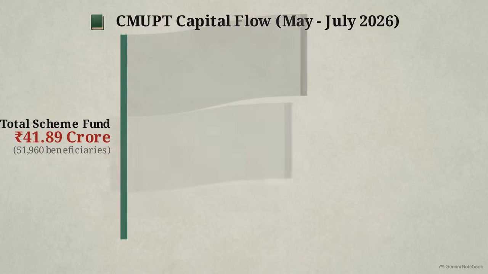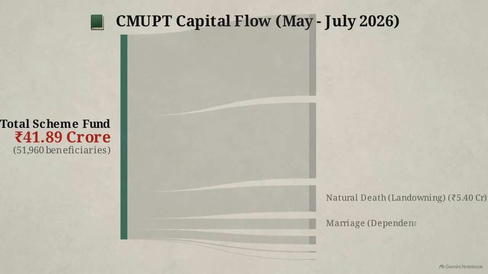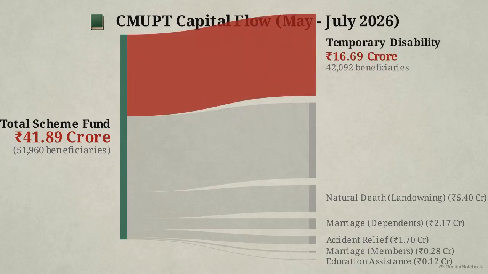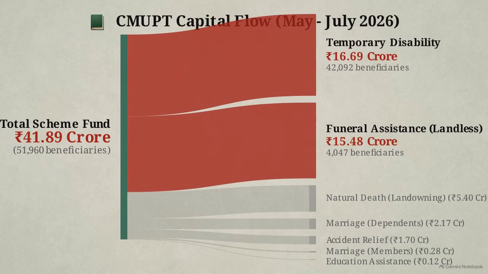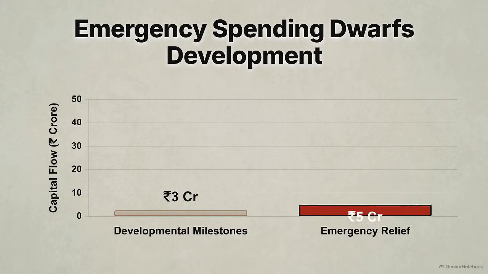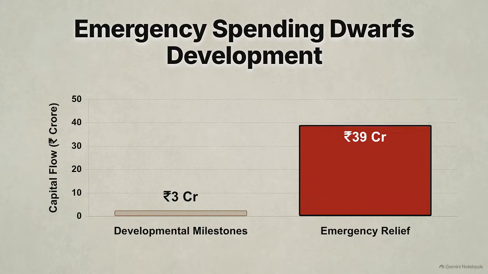This Sankey diagram illustrates actual capital deployment from May to July 2026. Within this window, 41.89 crore rupees reached nearly 52,000 beneficiaries. The breakdown reveals 2 primary fiscal drivers: temporary disability at 16.69 crore, and death and funeral expenses for the landless at 15.48 crore. This volume of emergency spending exceeds the capital flow directed toward developmental milestones, like education or marriage.